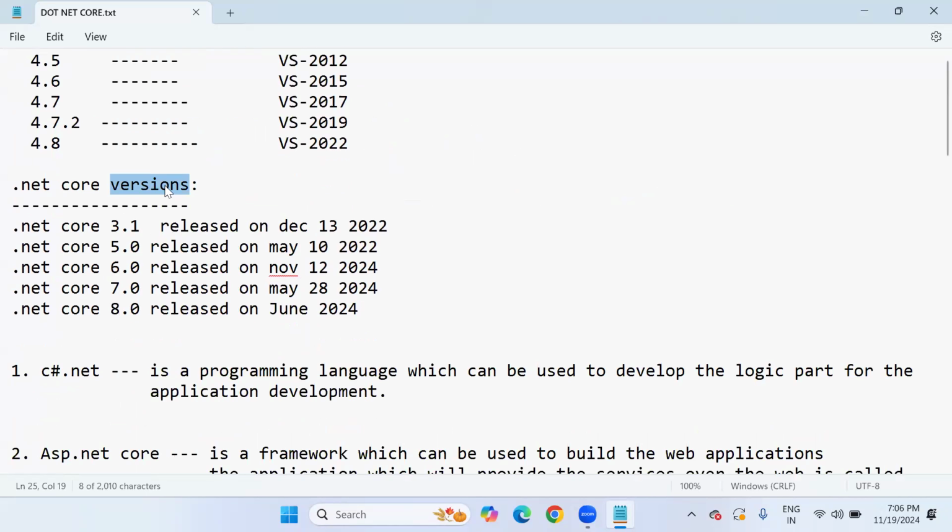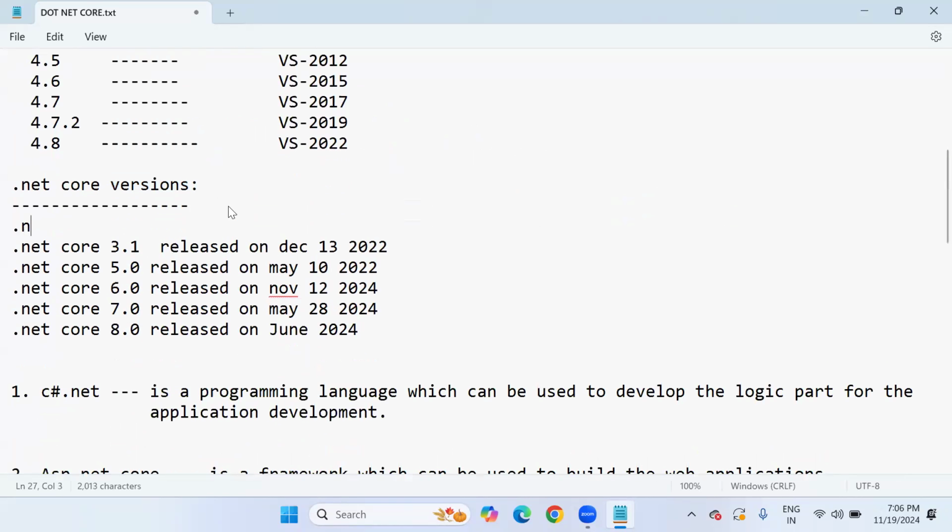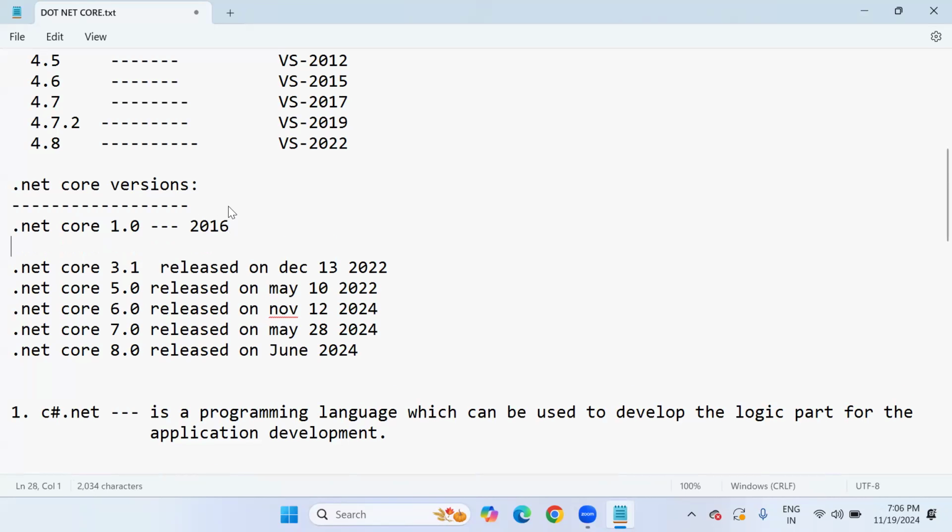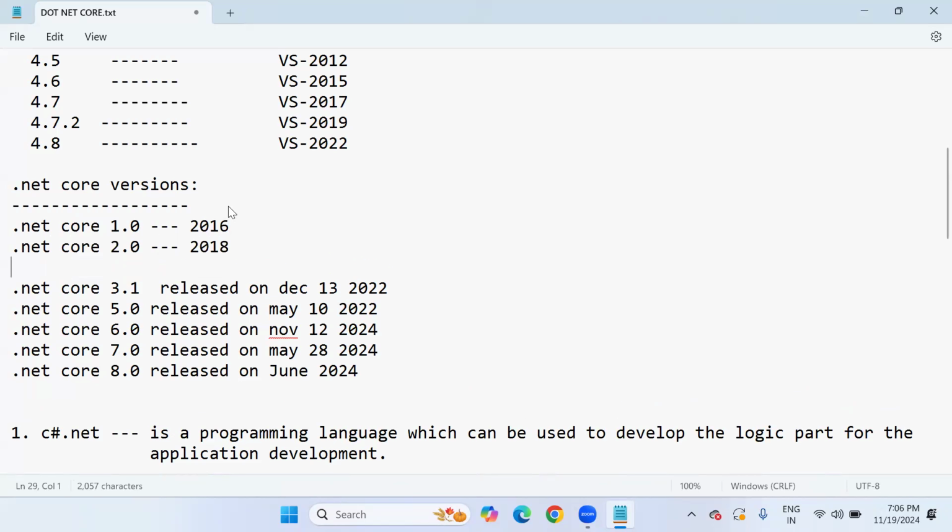Actually .NET Core 1.0 is also there, which was released in the year 2016. 2016 onwards, we are using .NET Core. Then .NET Core 2.0 is also there, which was released in the year 2018.